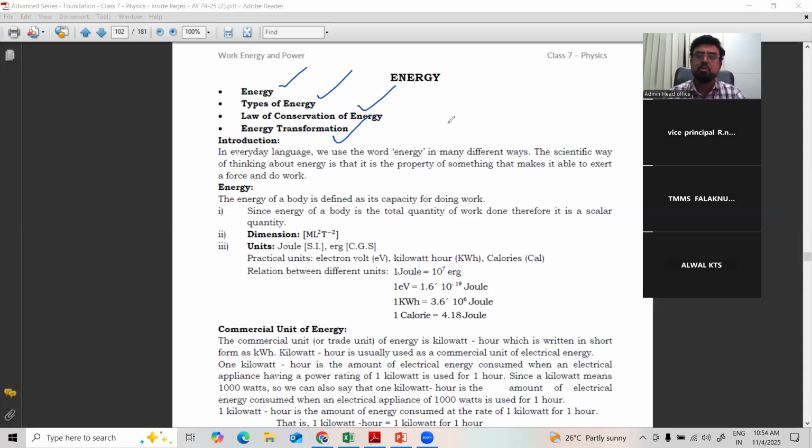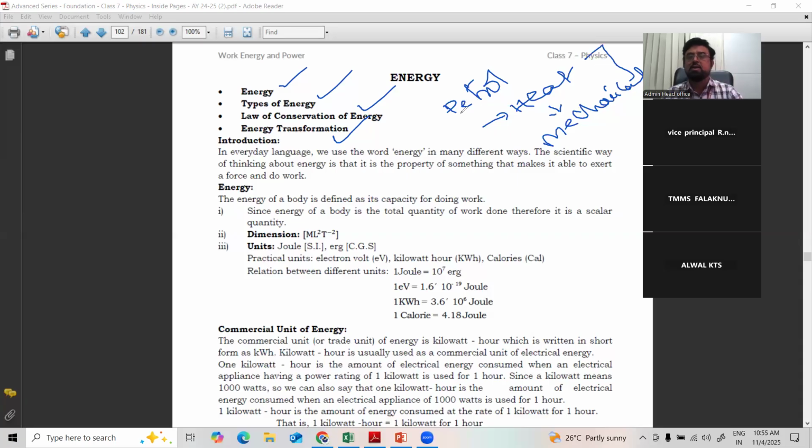For example, in your vehicle, you put 1 liter of petrol. The petrol is a form of heat energy. When petrol burns in a vehicle, it converts into mechanical energy. Heat energy to mechanical energy. This is called transformation.